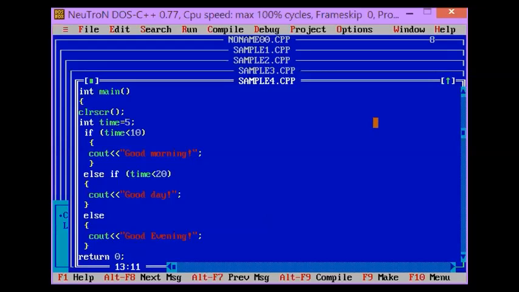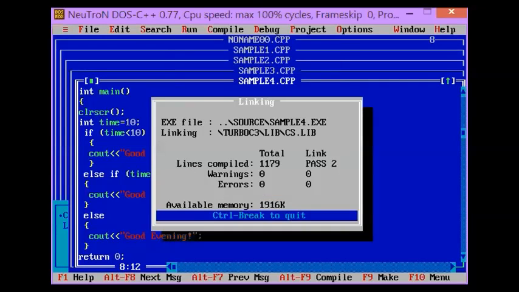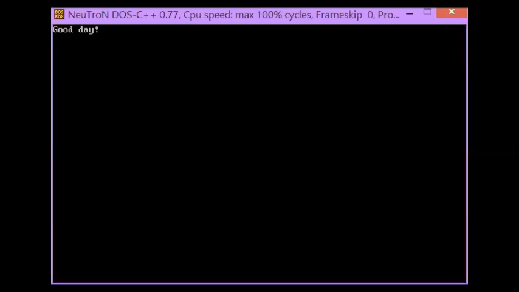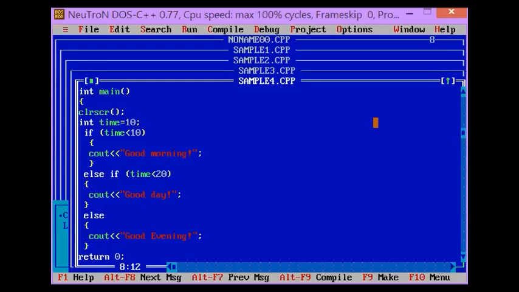Because 5 is less than 10. Okay, so let's try to change the value of your time to 10, and then let's see what will be the output of your program. So good day. Why is it good day? Because 10 is less than 20.